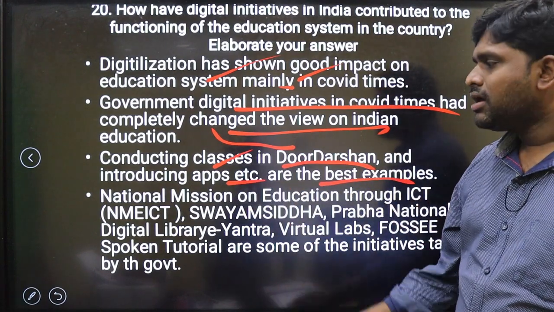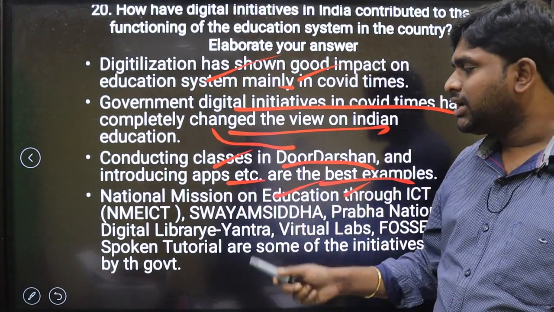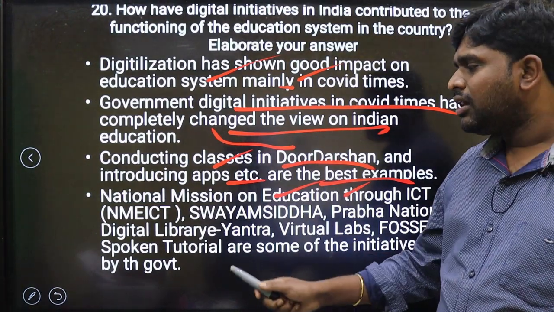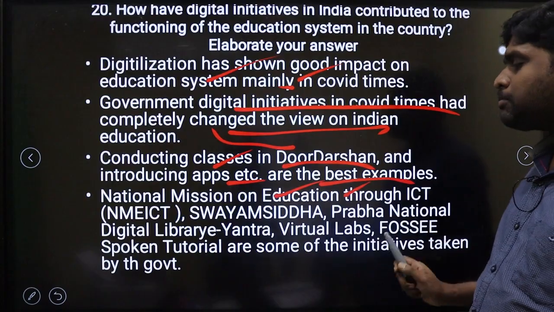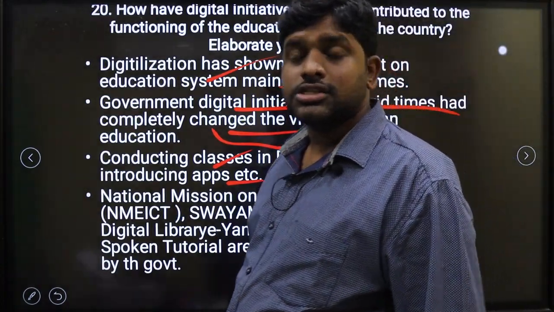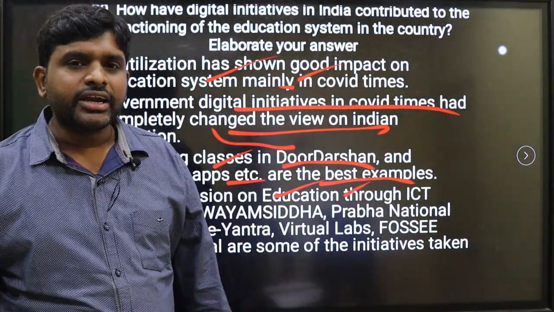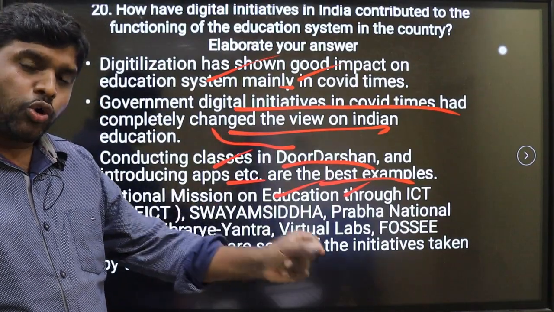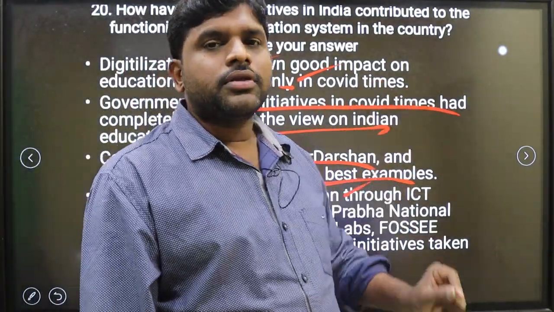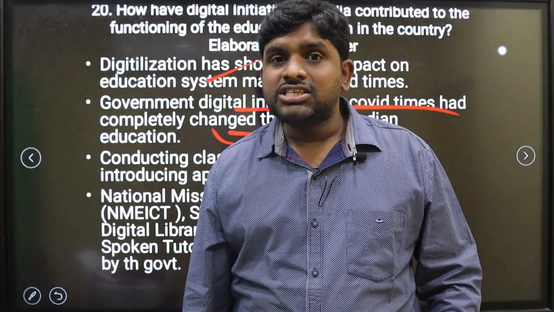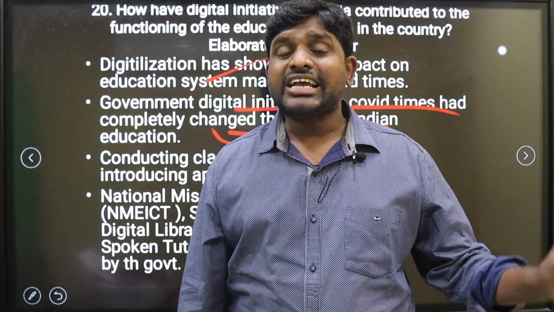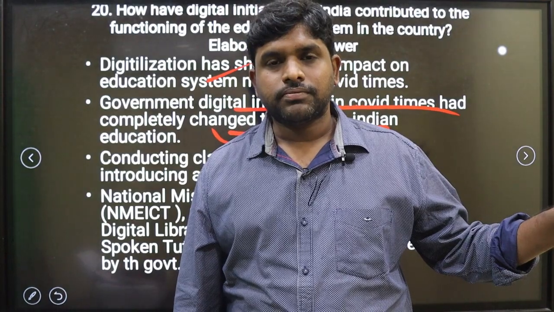are the best example. National Mission on Education through ICT, Swayam, Swayam Prabha, National Digital Library, E-Yantra, virtual labs, etc. These are all the steps for the sake of promoting digitalization, and we have been successful in the COVID times in providing the education to the marginalized and all the sections of the people, except a few exceptions.